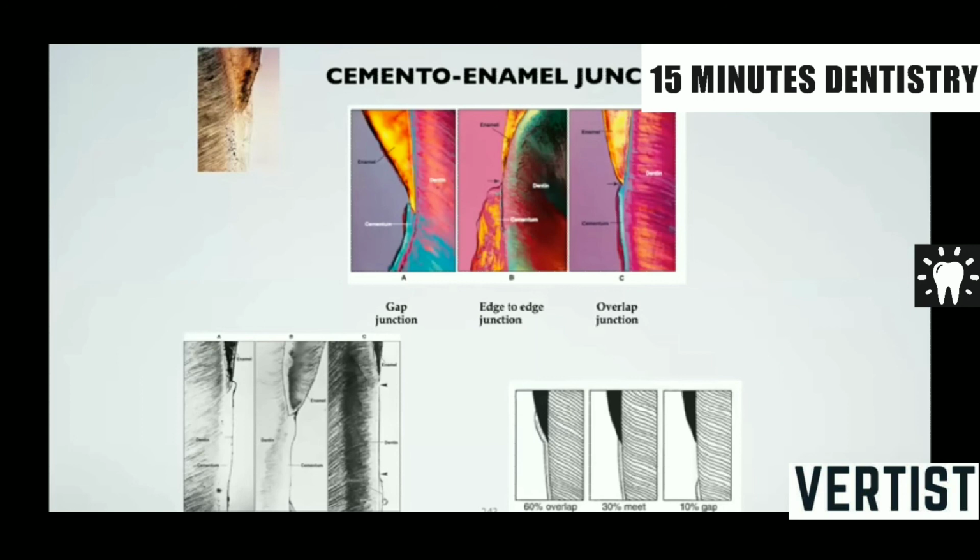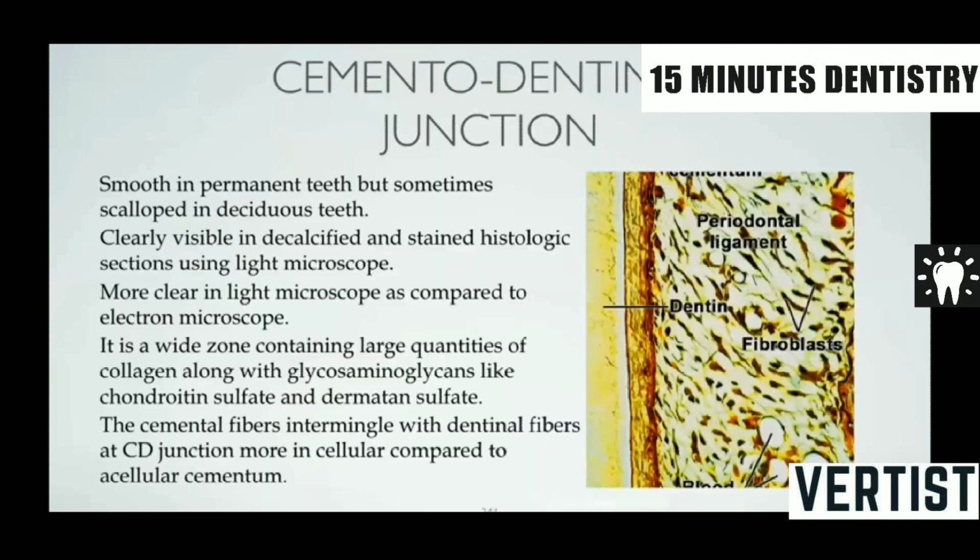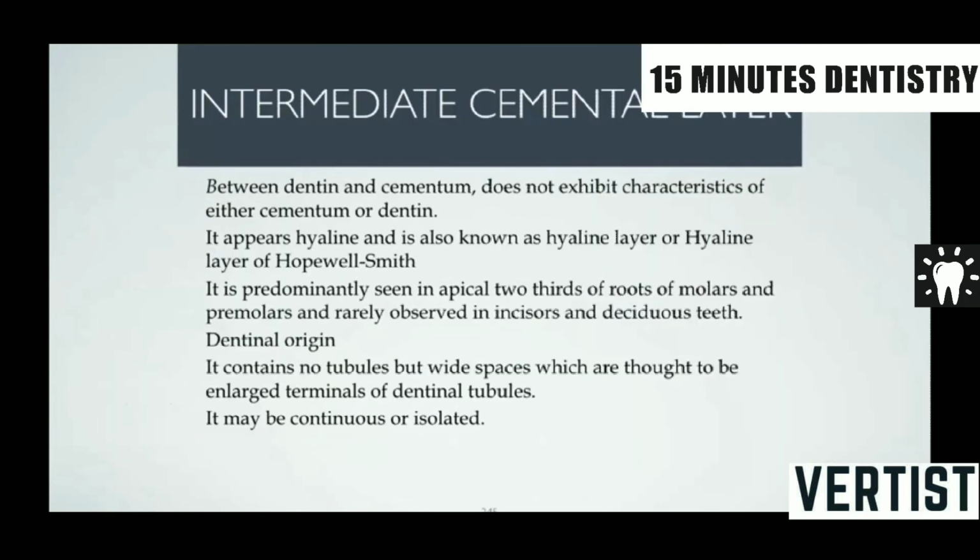Now, 60% of the cemento-enamel junctions are basically overlap, 30% meet at an edge-to-edge junction, and 10% are gap junctions. You also have the cemento-dentinal junction. It is smooth in the permanent teeth, but sometimes scalloped in the deciduous teeth. It is clearly visible in decalcified and stained histologic sections using the light microscope. It has a wide zone, as you can see here. There are large quantities of collagen along with glycosaminoglycans, chondroitin sulfate, and dermatan sulfate. The cemental fibers intermingle with dentinal fibers at the CD junction, more in cellular compared to acellular cementum.